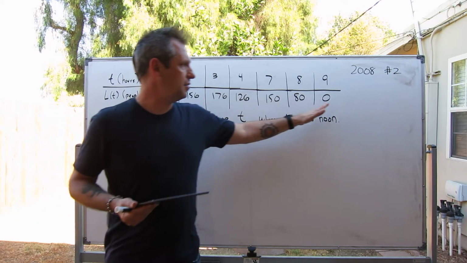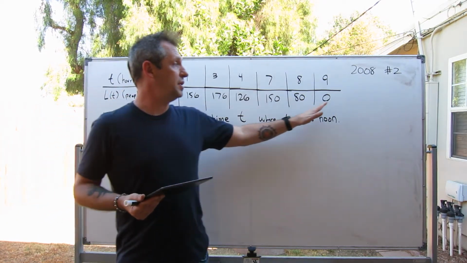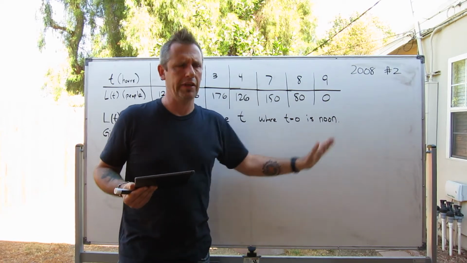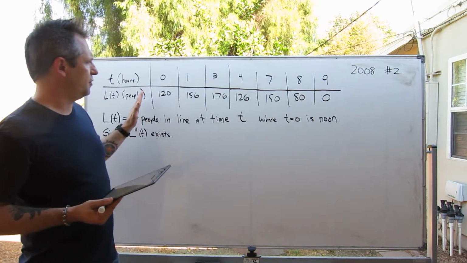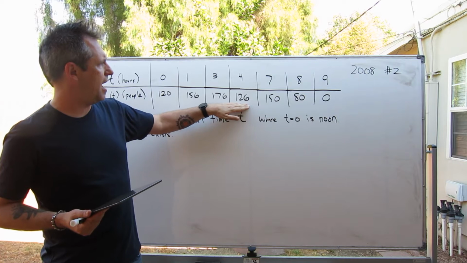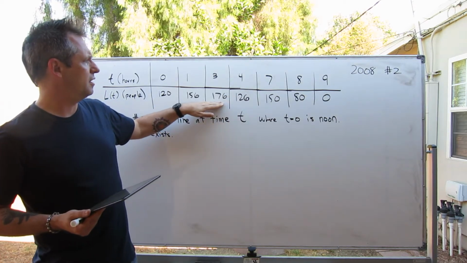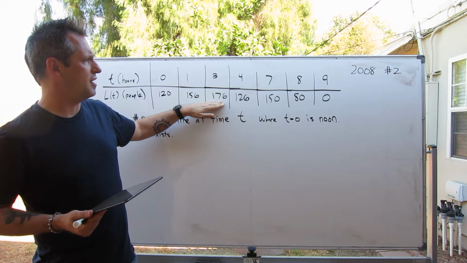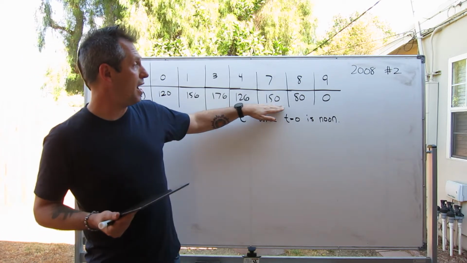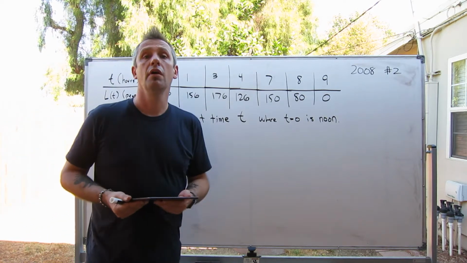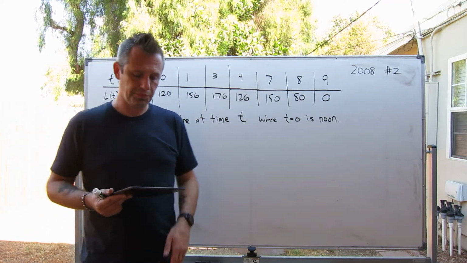You can see that at 9 p.m. nobody's in line anymore, and the tickets are sold out basically. There's an interesting thing that happens here at hour 4 p.m. It got lower, but it had been 176 people in line the hour before, and 3 hours later there are 150 people in line. So interesting, okay, interesting function.